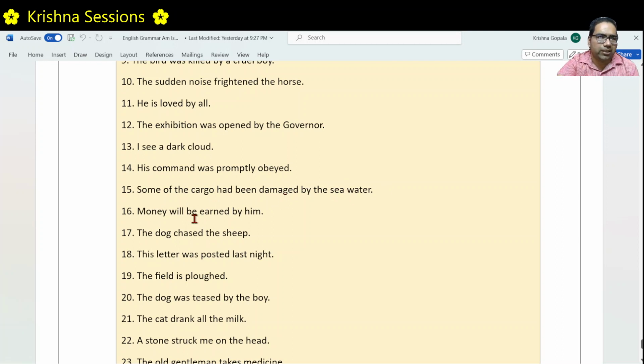Money will be earned by him. Money is the subject here, but it is not doing any action. He is doing this action. He is doing the action of earning money. Money is receiving the action. That's why this is in passive voice.